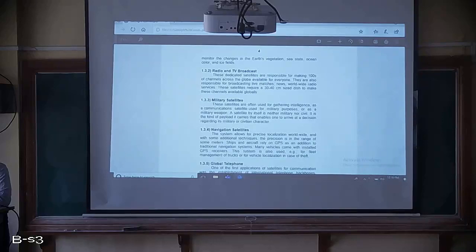Actually, it is the payload. Someone should decide whether it is used for military purposes or civilian purposes, so that depends on the government. But basically, military satellites are used for military activities only, for example gathering intelligence reports, as I said before, and maybe some other tracking purposes.